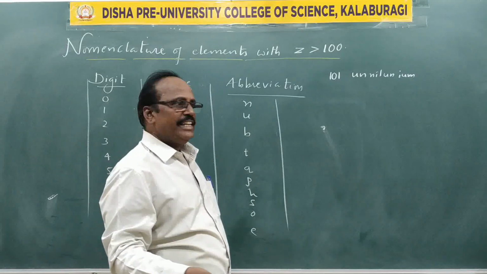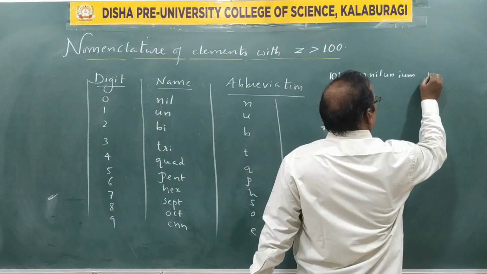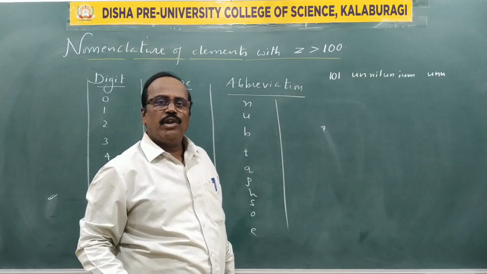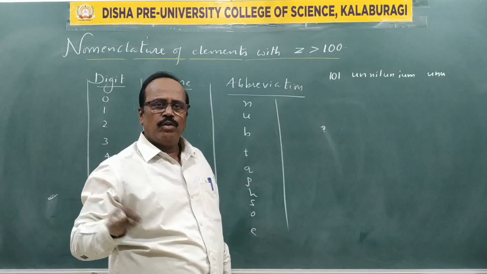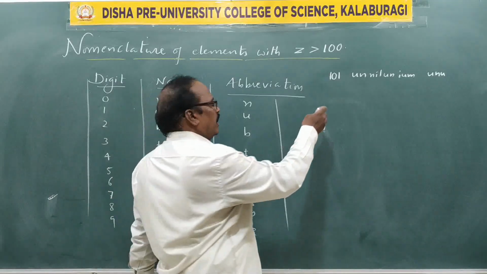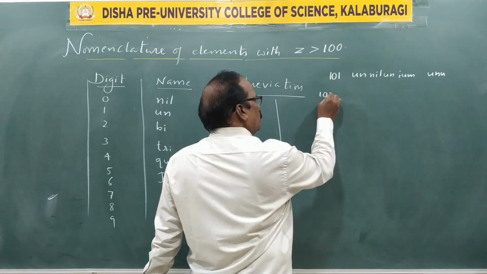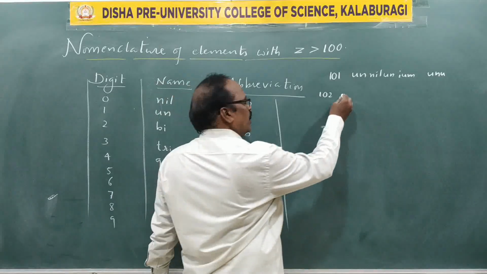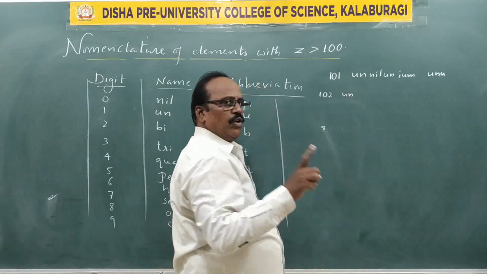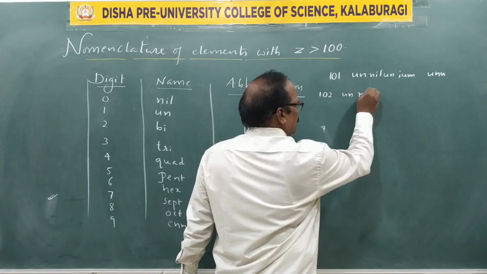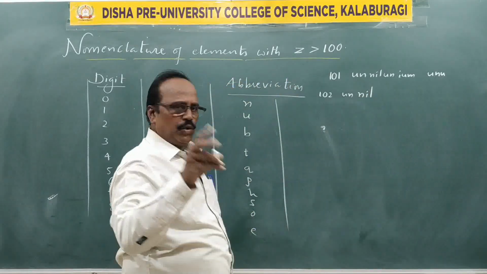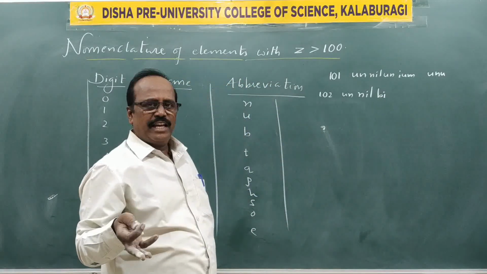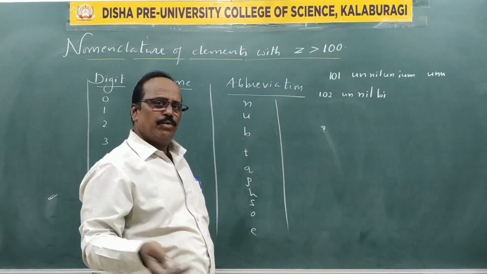The symbol in CET and NEET is written as UNU, not UNO, UNU, 101. Now tell me 102. Practice. For 1 un, for 0 nil, for 2 bi. Already an i is there, so don't use ium, just put um.